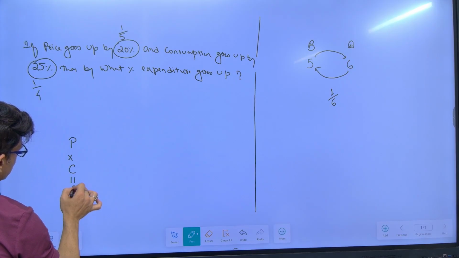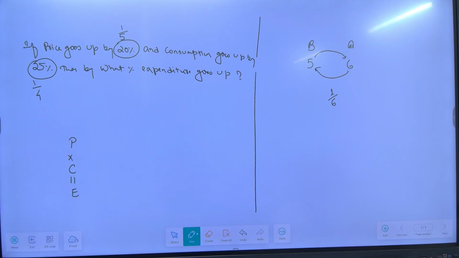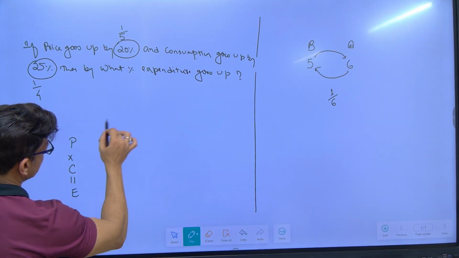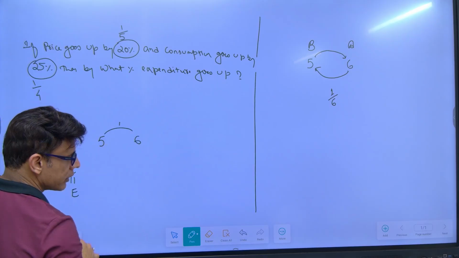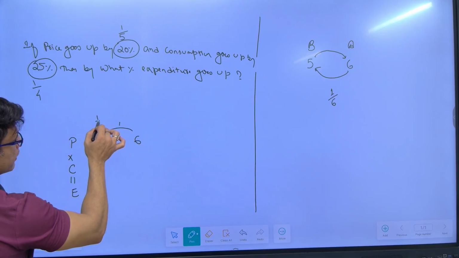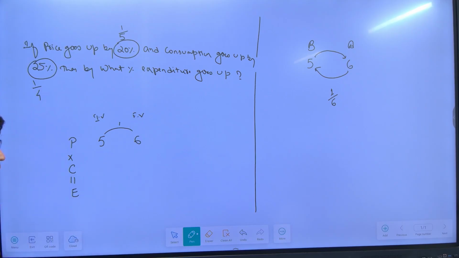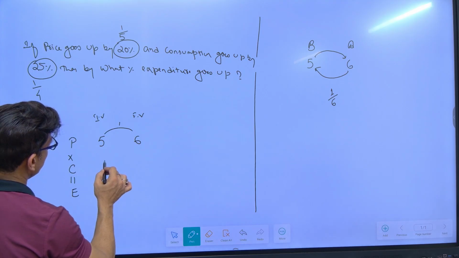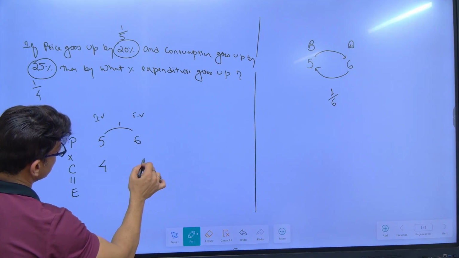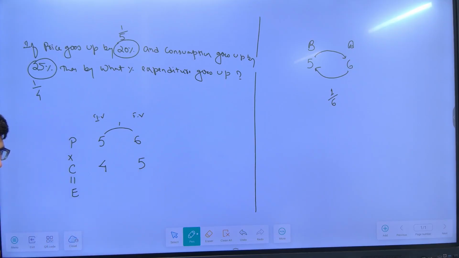So you write price, you write consumption, write expenditure. We know that price into consumption is expenditure, right? So in first case, price goes up by what? 1 on 5, on the base of 5. That means initial is 5 and there is an increase of 1. So it becomes 6. Then what is happening to the consumption also? 1 by 4, right? That means on the base of 4 increases by 1, it becomes 5.